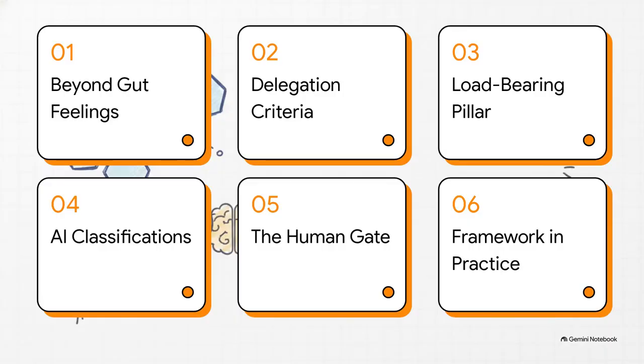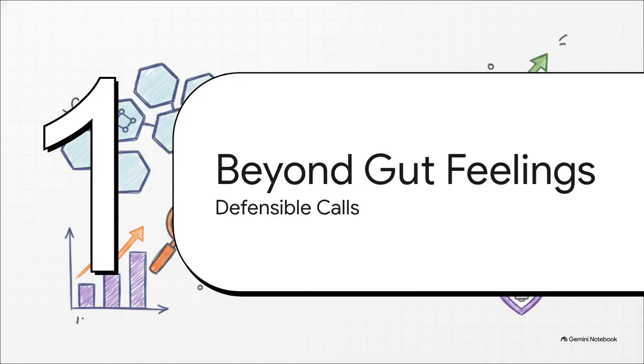So, here is our roadmap for today's explainer. Think of it like a funnel, where we pour in an idea and filter it down. We'll cover 1. Moving beyond gut feelings. 2. The 4 delegation criteria. 3. Finding the load-bearing pillar. 4. The 3 AI classifications. 5. Constructing the human gate. And finally, 6. The framework and practice. All right, kicking things off with part 1, moving beyond gut feelings, taking it from vague unease to defensible calls.